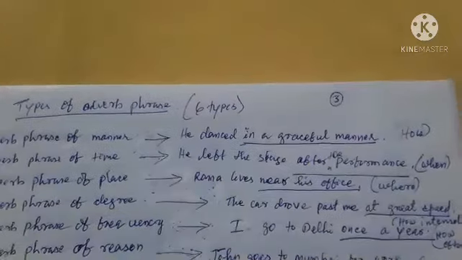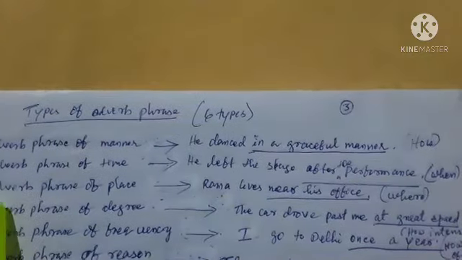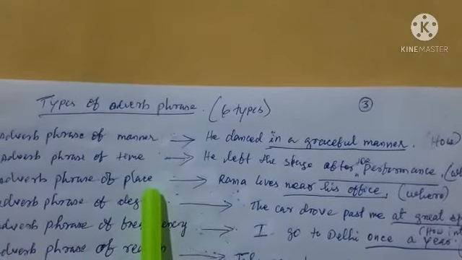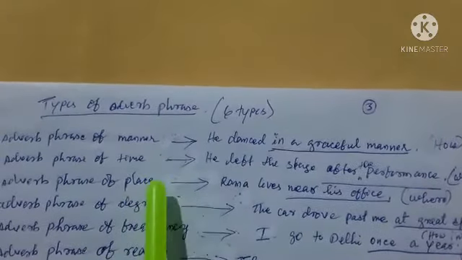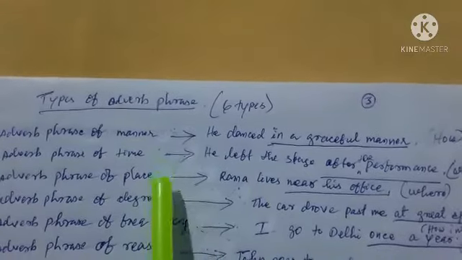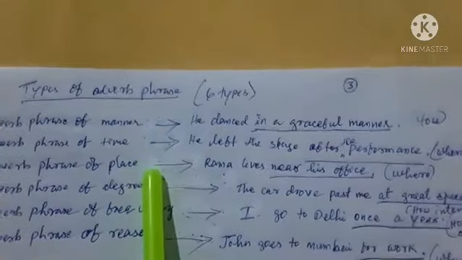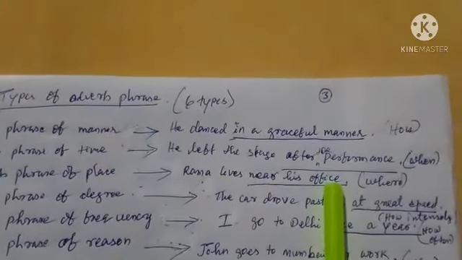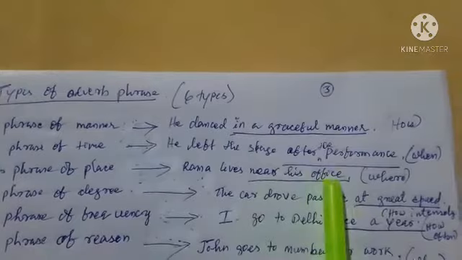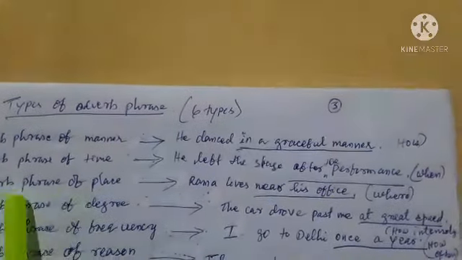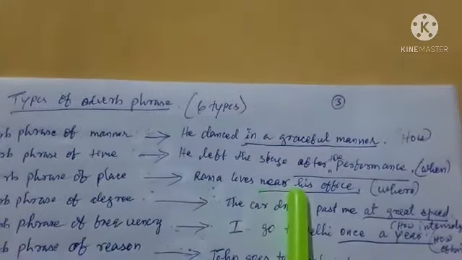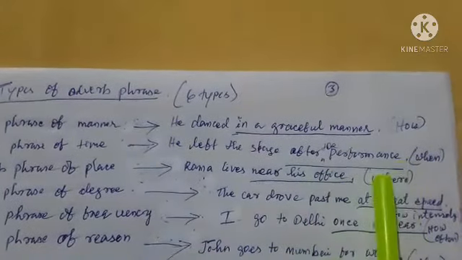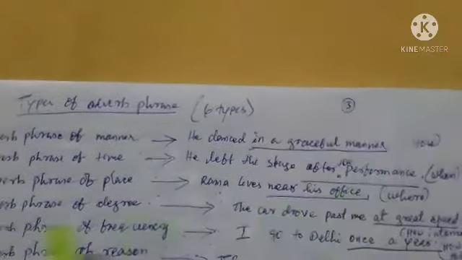Right? The third is adverb phrase of place. What is adverb phrase of place? It indicates where an action takes place. For example, Rama lives near his office. So near his office is an adverb phrase of place because it indicates where an action took place.